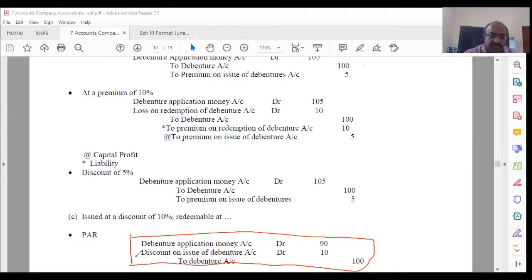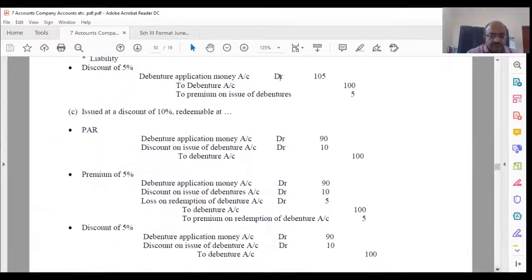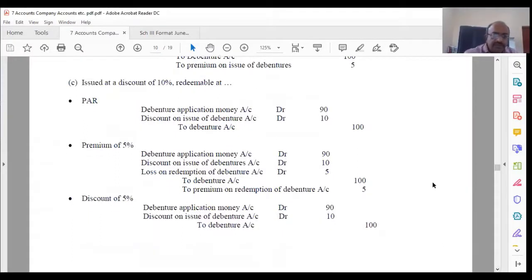But when it is redeemable at a premium, you have to insert one more entry. What is that? As you rightly said, loss on redemption, and this has to be inserted. Here that amount, down also, whatever we are going to do. So let's see that. Same entry. This is going to repeat.